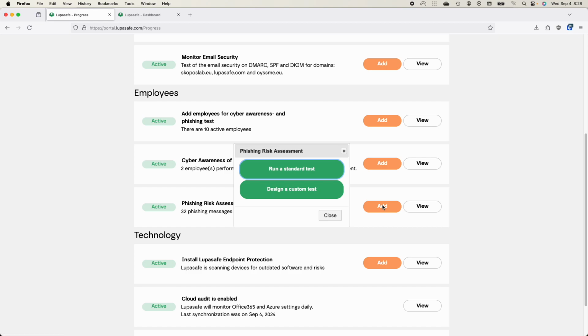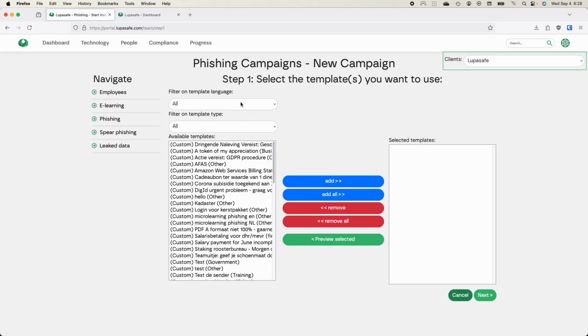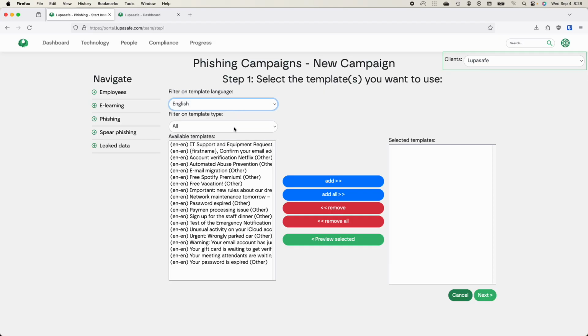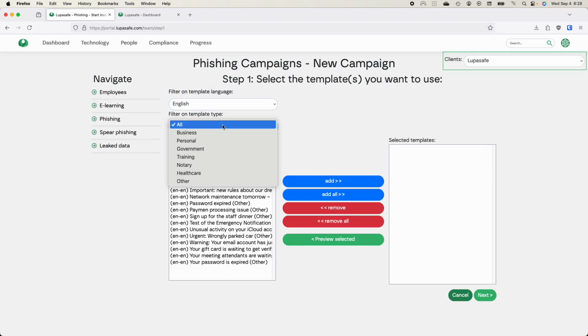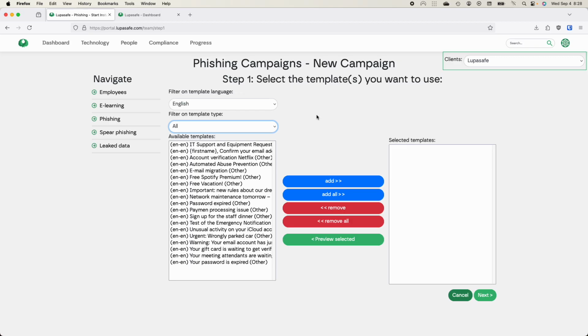If you click here Add, you can decide if you want to run a standard test or a custom test. In a standard test, you can filter the language, and you can, for example, pick a different template type. The team is curating these for any new attacks that we see are working really well, and then you can select them.